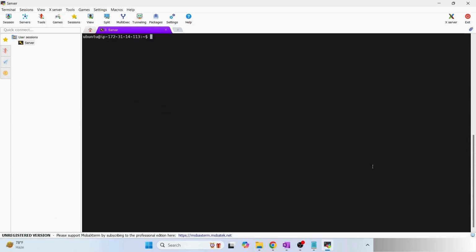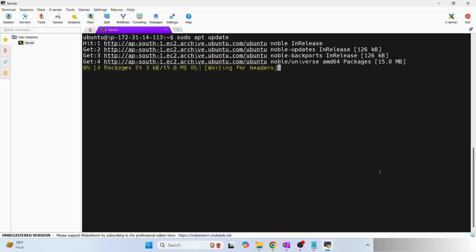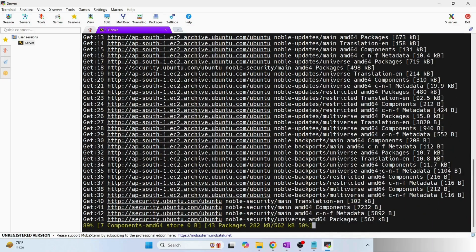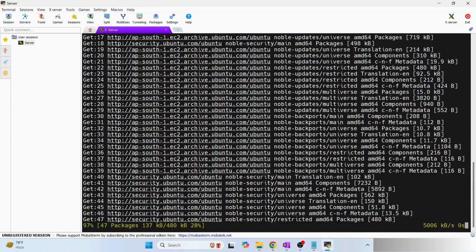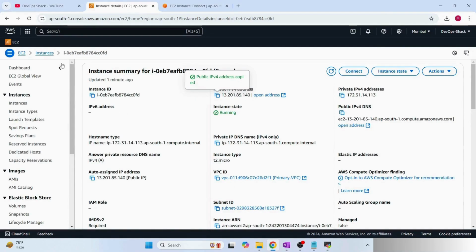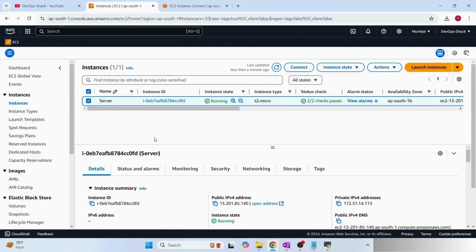So now we are connected, and the first thing that you should always do in Ubuntu machines or any other Linux machines is run sudo apt update. In Ubuntu we are supposed to run apt update. In other machines we have other commands to run. This is going to update all the default packages that are available in the Linux repository so that they are ready for usage. So make sure to run this command. Now we know how we can create an EC2 machine and how we can communicate with it. So let us understand more concepts with respect to that.